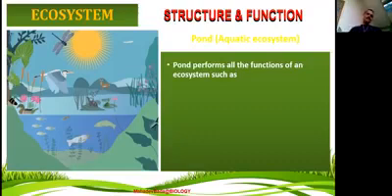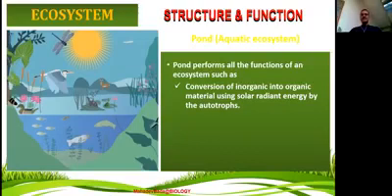As I told you previously, the pond performs all the functions of an ecosystem. Which are the functions? It converts inorganic into organic material using solar radiant energy by the autotrophs. Here, autotrophs are nothing but the green plants. Autotrophs are organisms that are capable of synthesizing their own food. All green plants are called autotrophs because they prepare their own food.